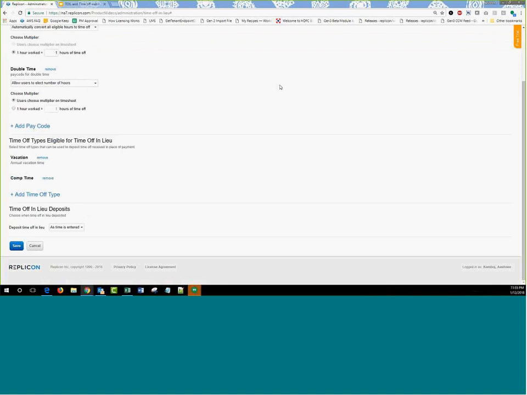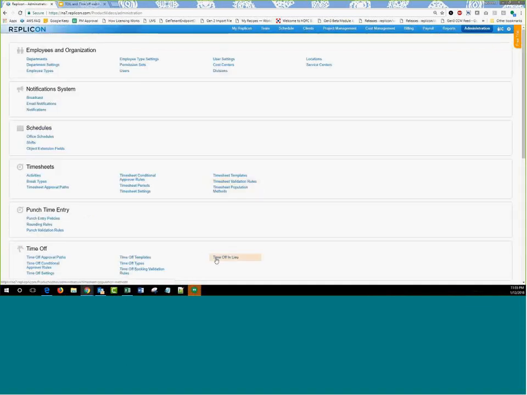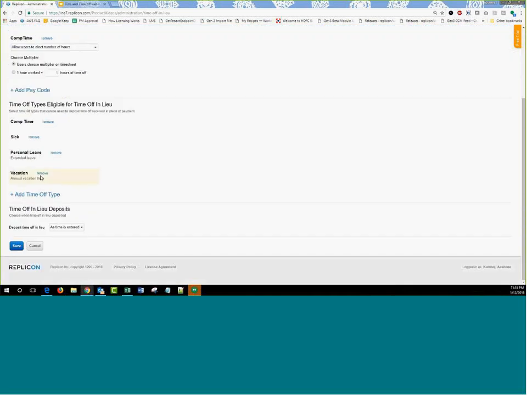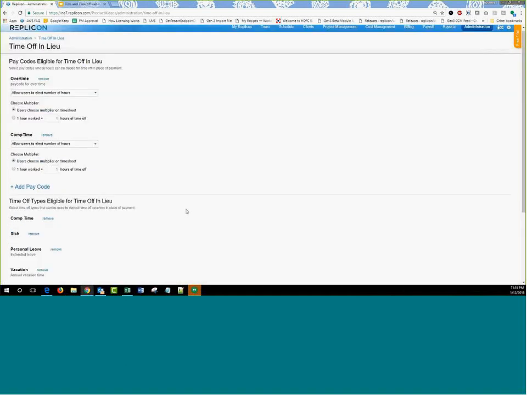So that's how you can configure the entire time off in lieu in the system. Now I'll quickly go back in and show you how I configured this. This is the most complex scenario that you have. I have two pay codes, which are overtime and comp time, based on my payroll. I have users choose the multiplier. I also have users choose the number of hours that they want to convert into TOIL. I have around four time off types that I can choose from, and I have the deposit time off in lieu as time is entered.